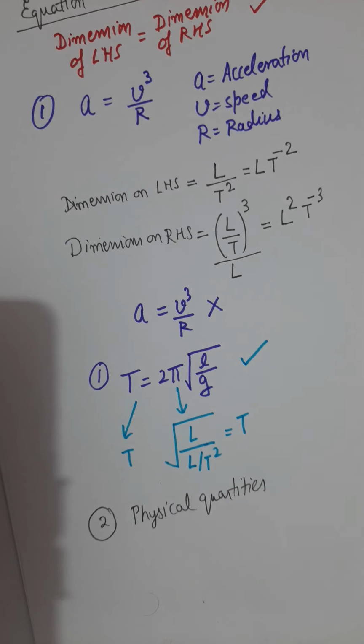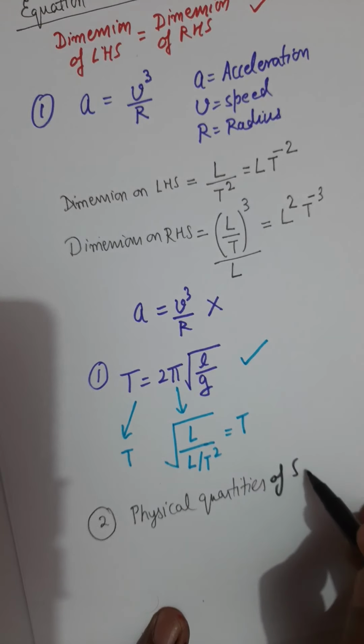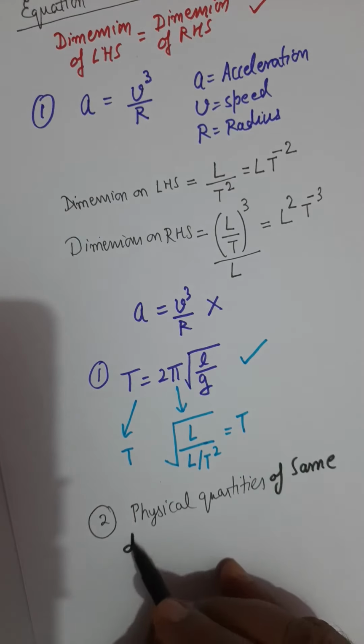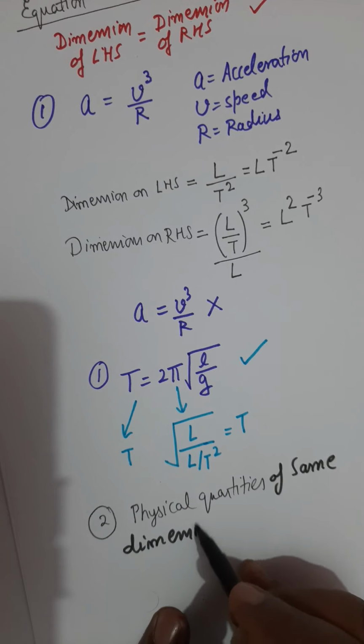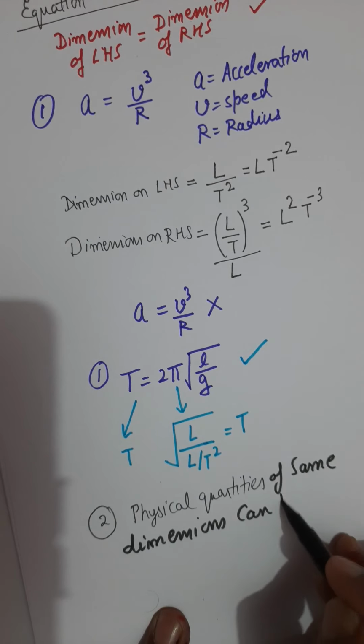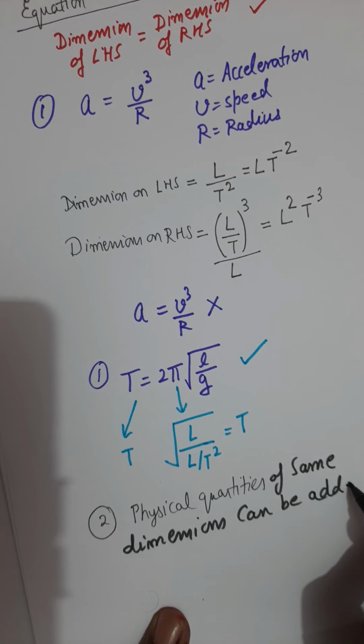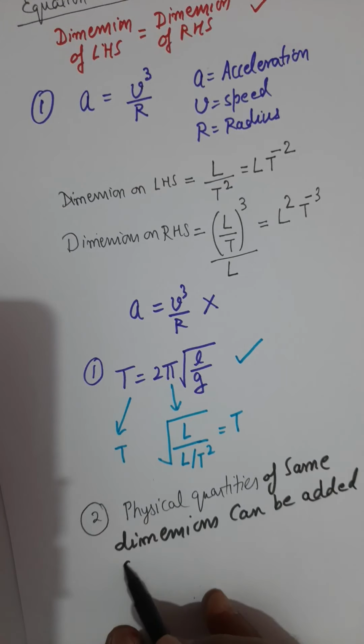You cannot add physical quantities of different dimensions. So physical quantities of same dimensions can be added or subtracted.